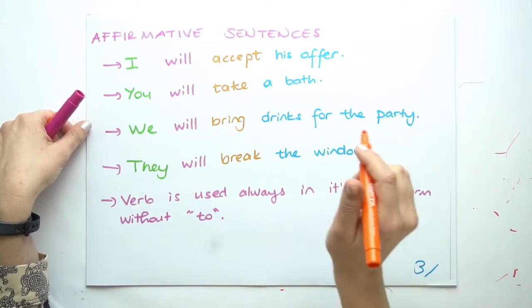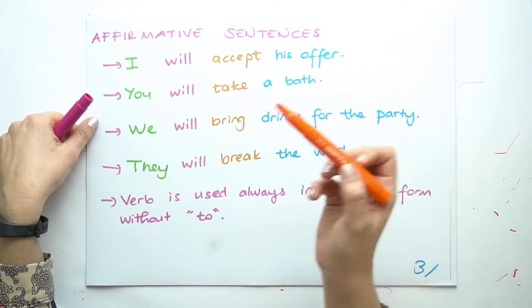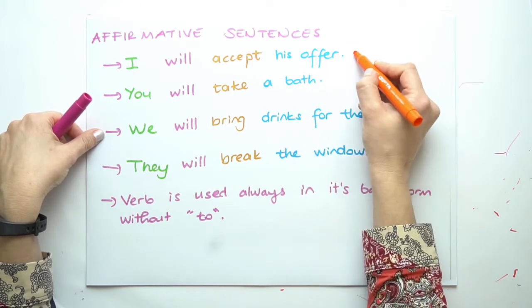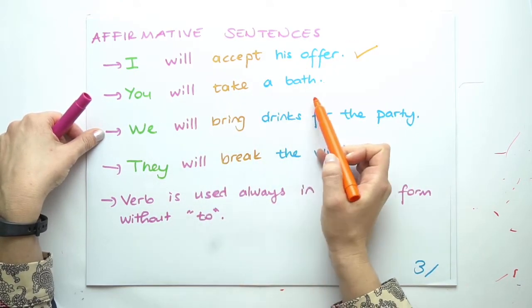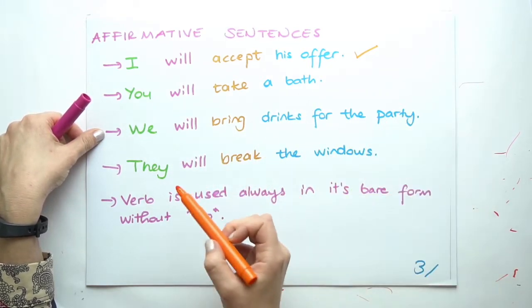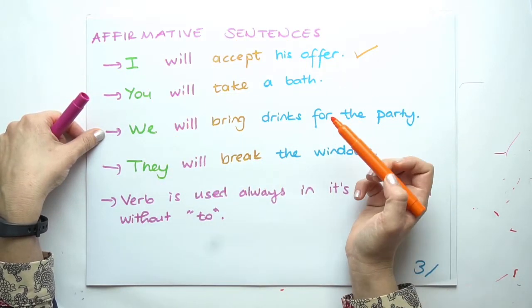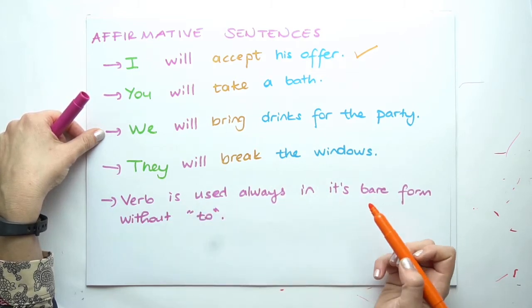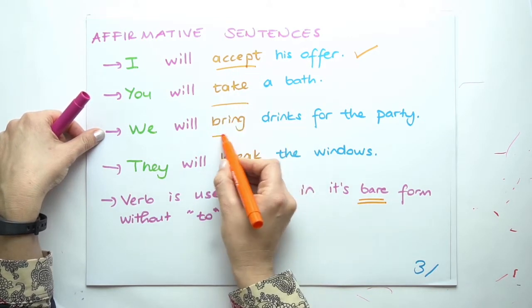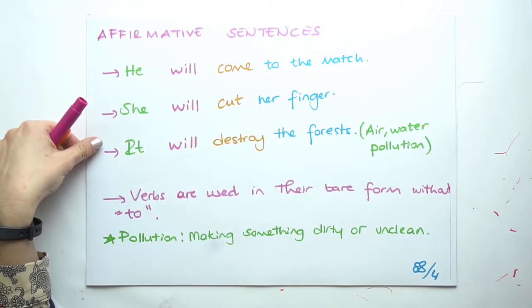In affirmative, positive sentences, this is how we use will. I will accept his offer. That's a positive sentence. You will take a bath. We will bring drinks for the party. Or they will break the windows. Also, here you can see that the verb is always used in its bare form, without to. Accept, take, bring and break are all in their first bare form.